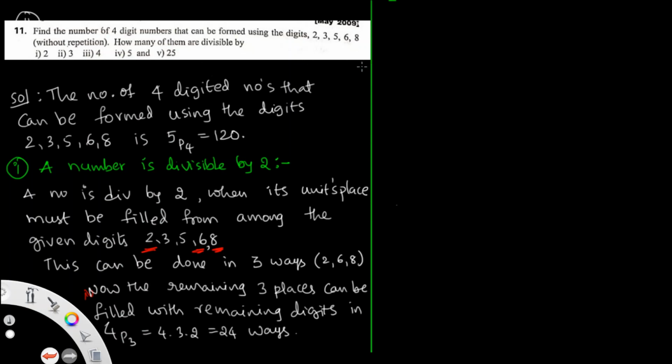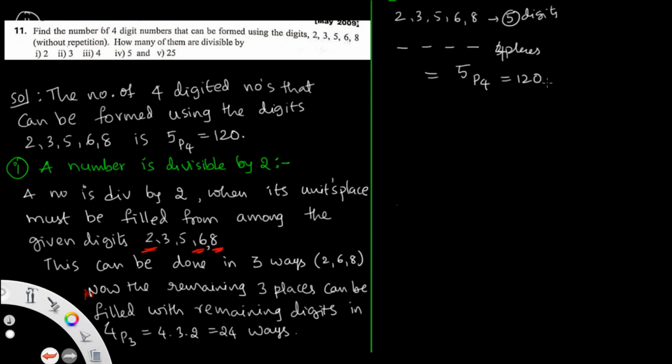Five digits are given and 4 places are to be filled, so it can be done in 5P4 ways, that is 120 numbers.